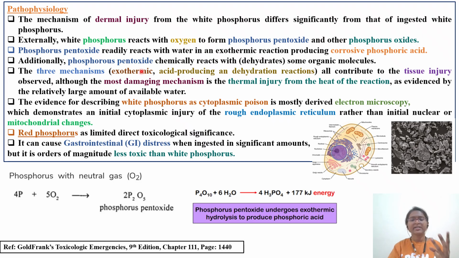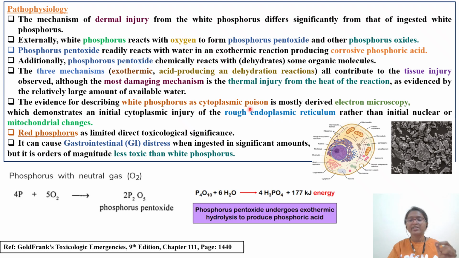So the three major mechanisms are: exothermic heat generation, acid production, that is phosphoric acid, a corrosive substance, and dehydration. Whatever water is left in the cells is also dehydrated. All these three together contribute towards tissue injury. The most damaging one is thermal injury by the heat reaction. That's why white phosphorus is a cytoplasmic or protoplasmic poison.